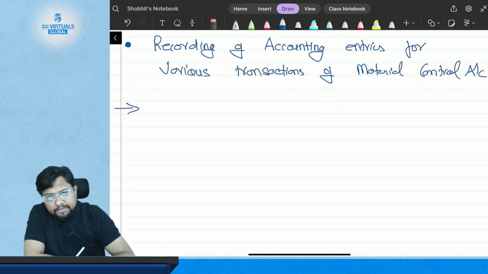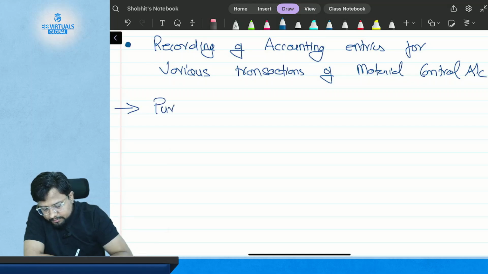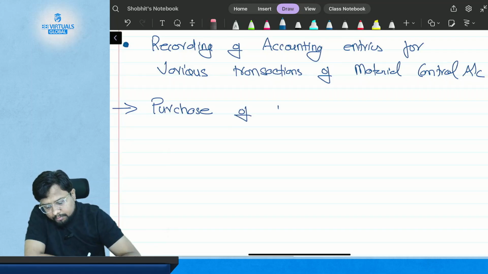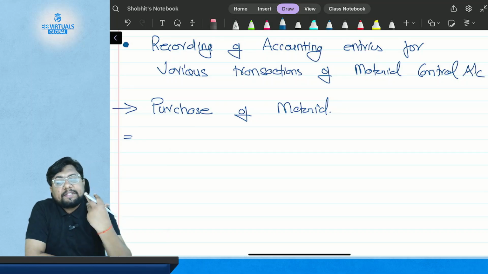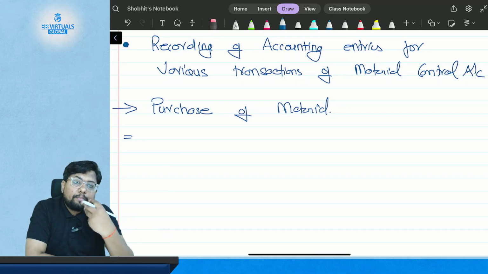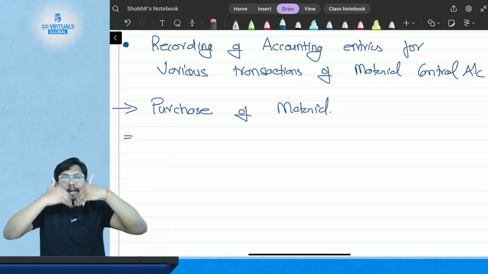So the first entry will be the purchase of material. The first entry will be regarding the purchase of material. Now comes the logic. What is material? Material is an asset, and an asset has a debit balance. You are purchasing the material, that means you are getting the material.